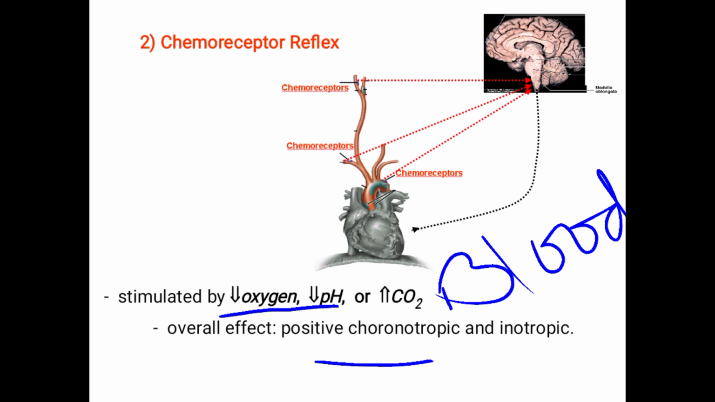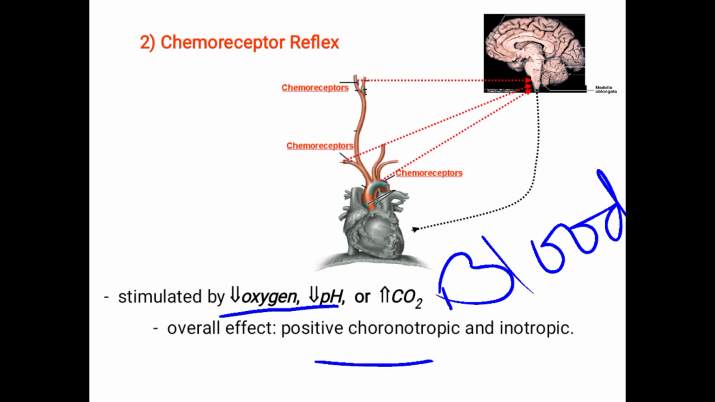Next, coming to the medullary centers. The medullary centers mainly include the vasomotor center and cardio inhibitory centers. Next, coming to reflexes. The important ones are the baroreceptor reflex and the chemoreceptor reflex.